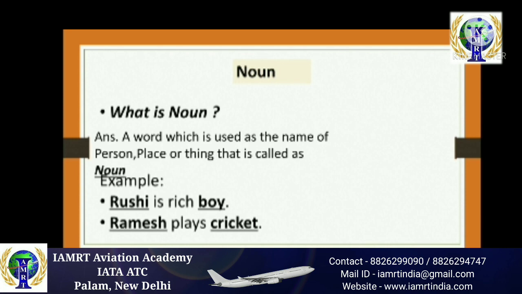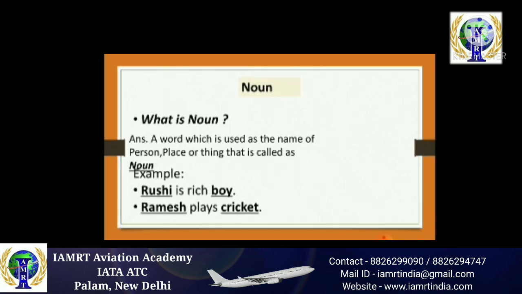For example, Rushi is a rich boy. Ramesh plays cricket. Will you tell me what are the nouns in the following examples? No, Rushi and Ramesh are not the only nouns. Rushi, boy, Ramesh, cricket, all are nouns.